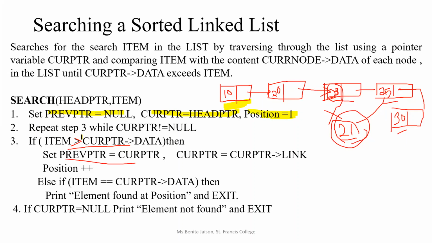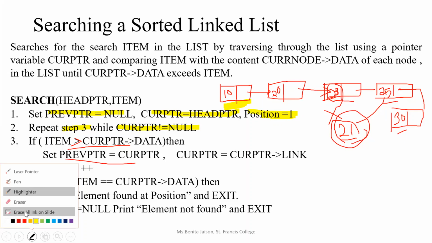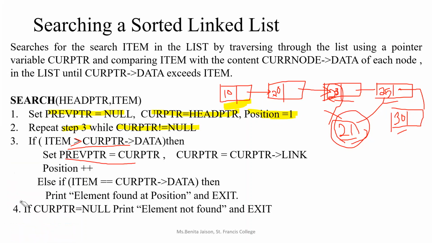Now we have the step for traversal through the nodes of the linked list. So what is in step 3? Step 2, we have to repeat step 3 while current pointer is not equal to null. You know what is the coding for traversal? Can anyone tell me?